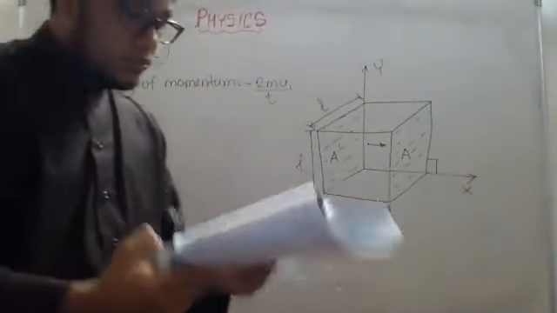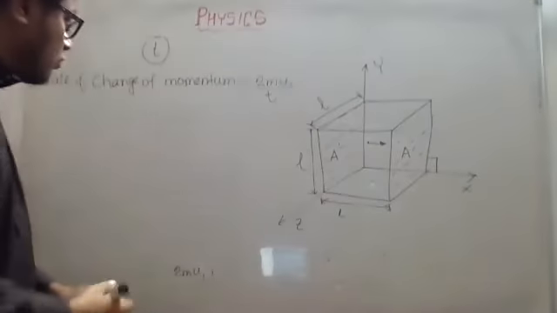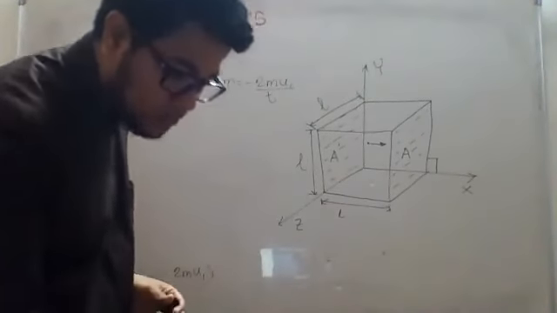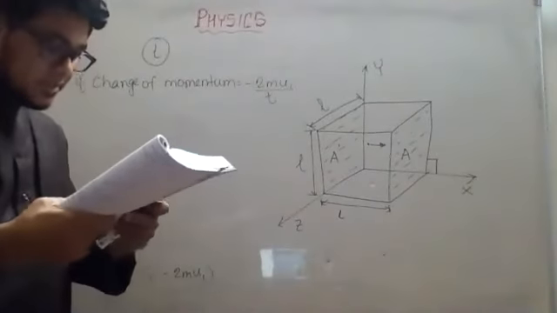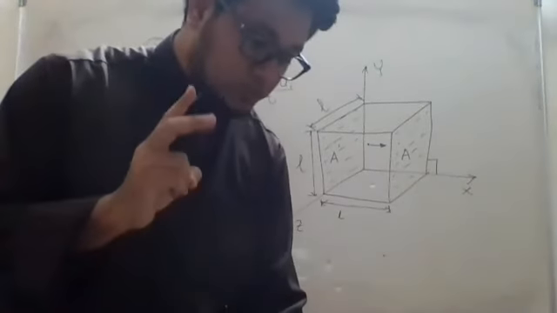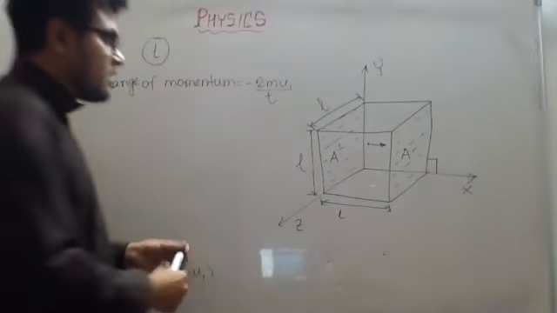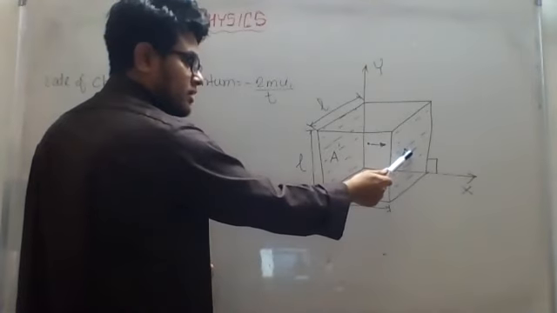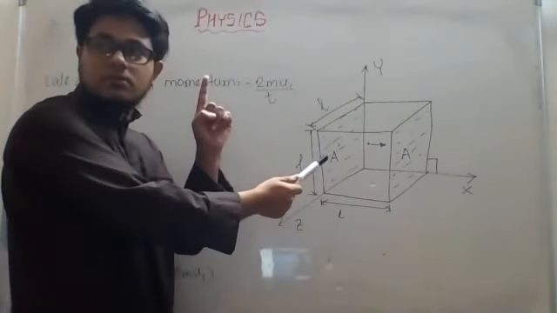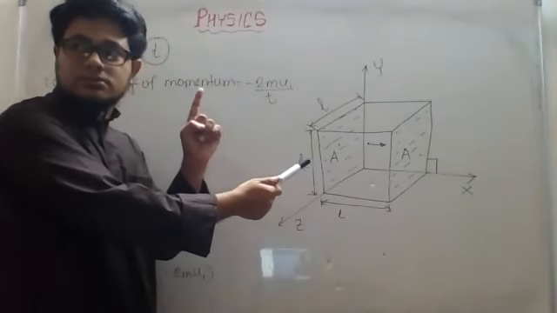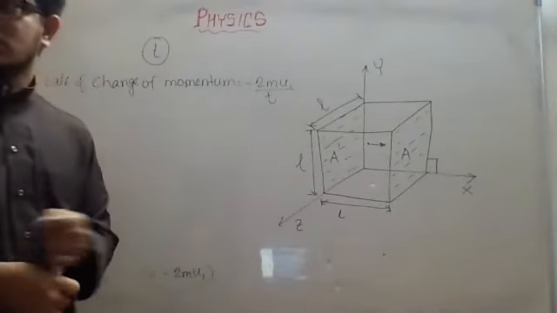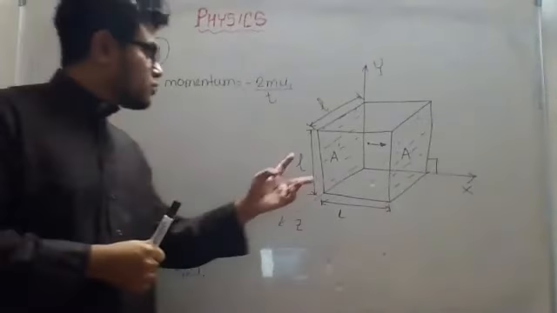Now, if you notice, t is the time between two successive collisions. If I take time t as time between two successive collisions, it will start the journey from A. It will come to the wall A prime, it will experience one collision. Do you understand? Then again it will come back here, and again it will experience one collision. So the time taken between these two collisions is t.